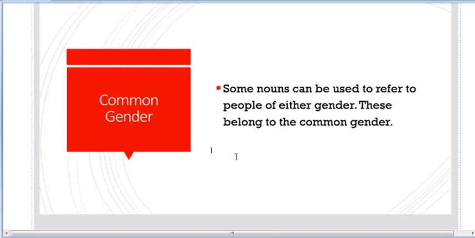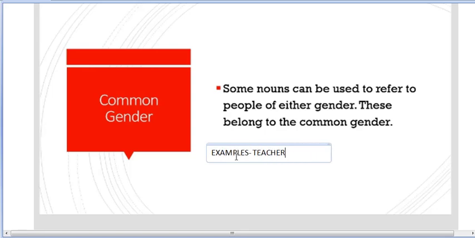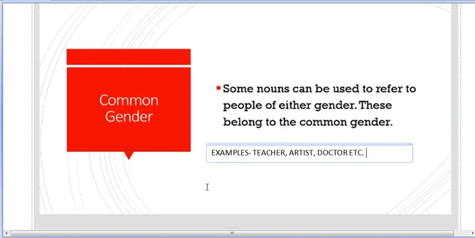Exactly. So those words, like the professions of people, we call common genders. So teacher, artist, doctor, etc. All these professions we call common gender. Even the people of a particular country, like Indian, French, Japanese, etc., are also common genders, because by just hearing Indian we cannot know if the person is a man or a woman.